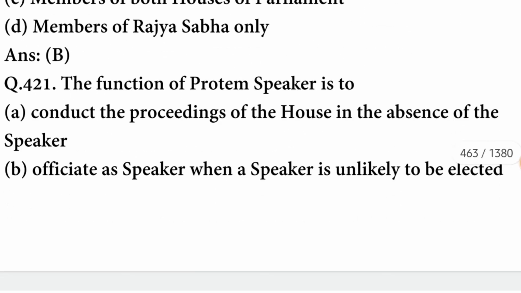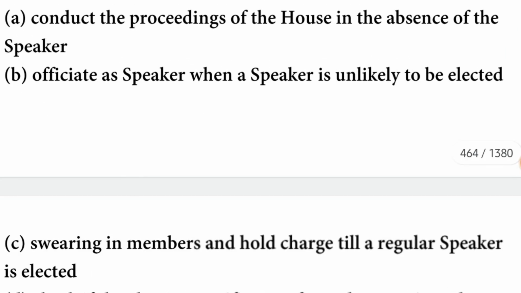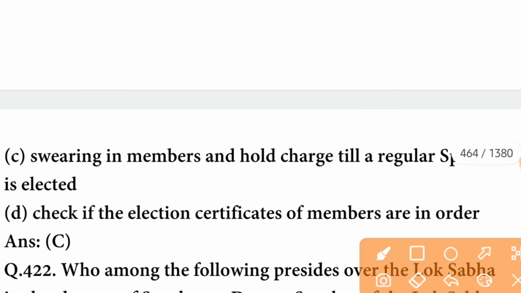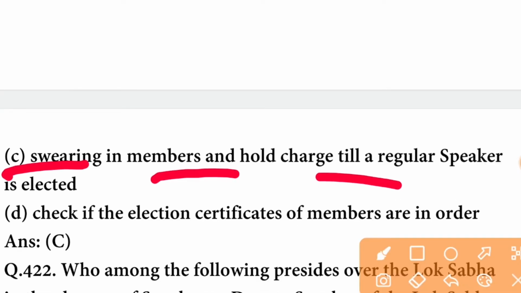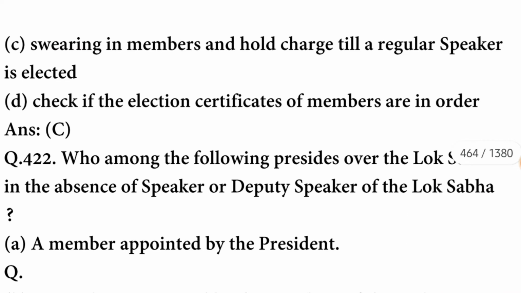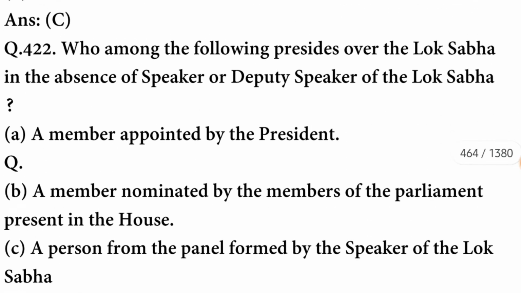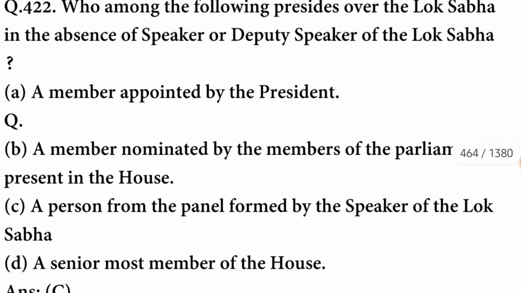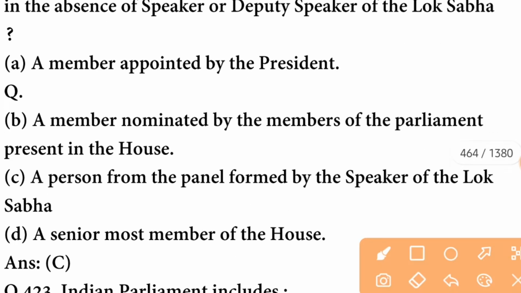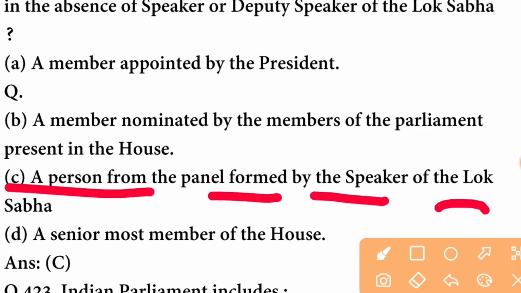B option is correct. The function of pro tem speaker is to swear in members and hold charge till a regular speaker is elected. C option is correct. Who among the following presides over the Lok Sabha in the absence of a speaker or deputy speaker of Lok Sabha? A person from the panel formed by the speaker of the Lok Sabha.